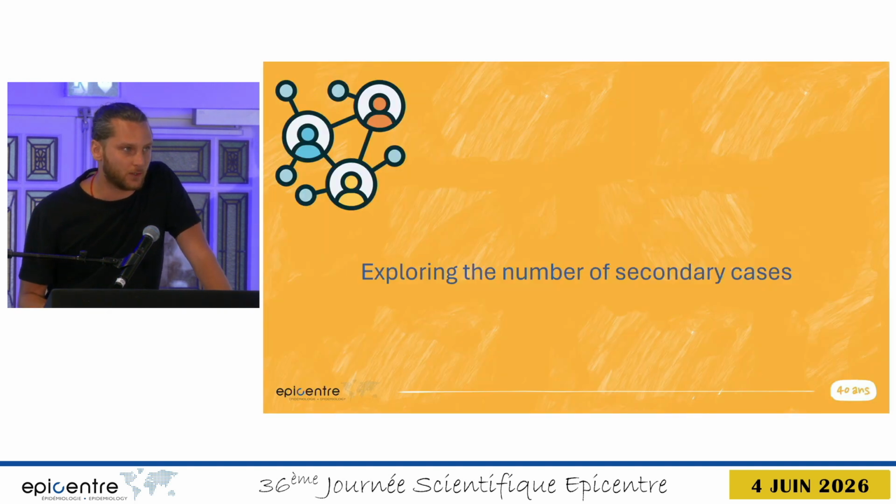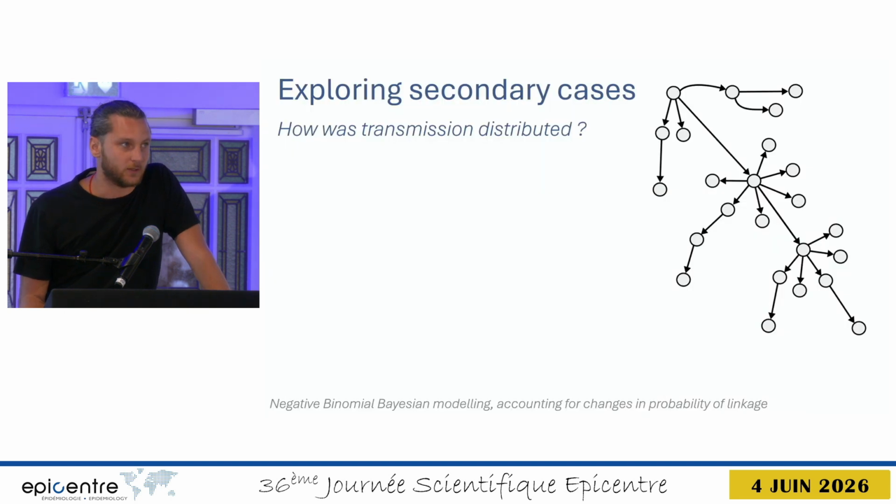Now let's move to the number of secondary cases. So here the question is simple. How was transmission distributed? To do this, I'm going back to our simple chain, but for simplicity, we're assuming that it's fully reconstructed. Just know that in our analysis, we are adjusting for the missing links. The first thing we see is that a vast majority of cases do not infect anyone. It's 73% in our outbreak.